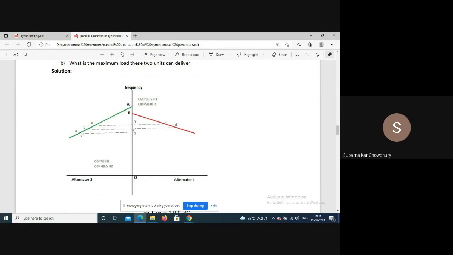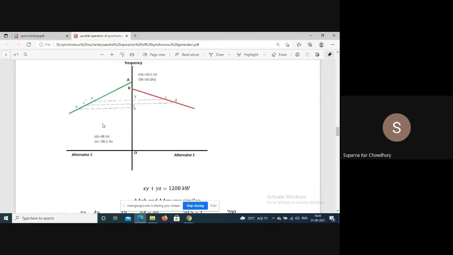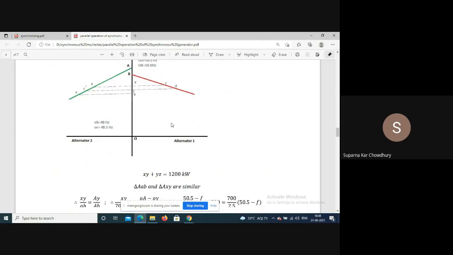As per the figure, OB is 48, and for generator 2 this is the operating point A. For generator 1, this is the operating point D, so OC is 48.5.